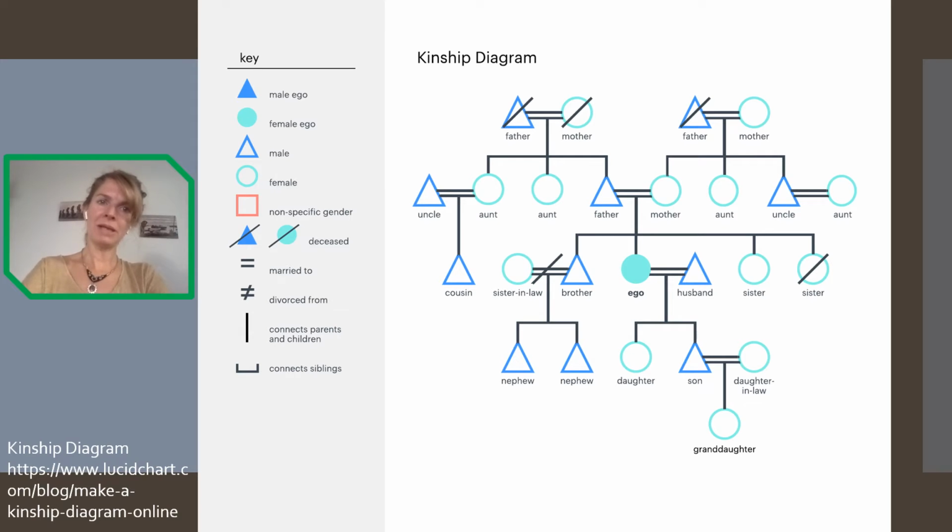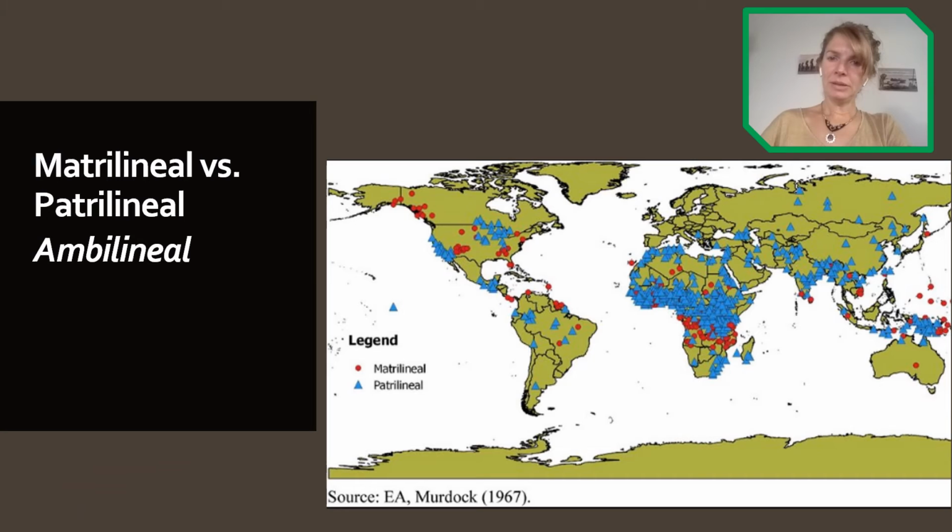Okay, so keep in mind that anthropologists care about kinship relationships, since it helps them to understand the community, and it says also a lot about transmission and enculturation, and how the group is functioning. And in order to understand how it works, they use this diagram to analyze the relationships between the people. Okay, all right, now as you can see here in this map, there are 2 main types of family structure.